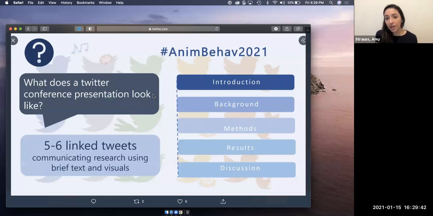So people are sharing their science by really succinctly explaining what they did and what they found in this sort of format. And the thing that links these tweets together, so this example here, 1, 2, 3, 4, 5, has 5 different tweets, and they're all linked together sequentially in order as a thread. So a thread is a presentation. Somebody's research shared in this format, that's a presentation. 5 to 6 linked tweets.